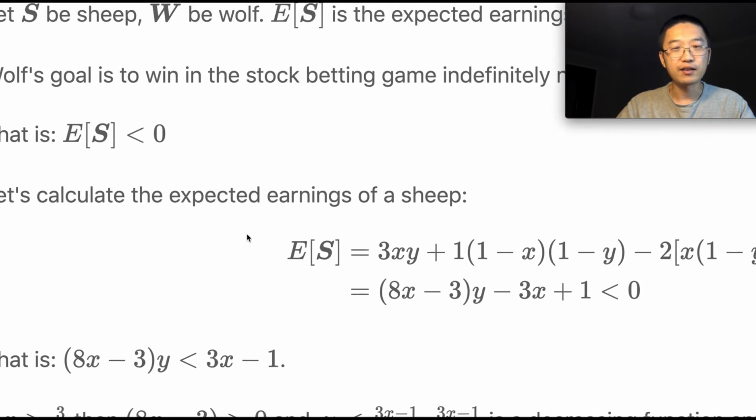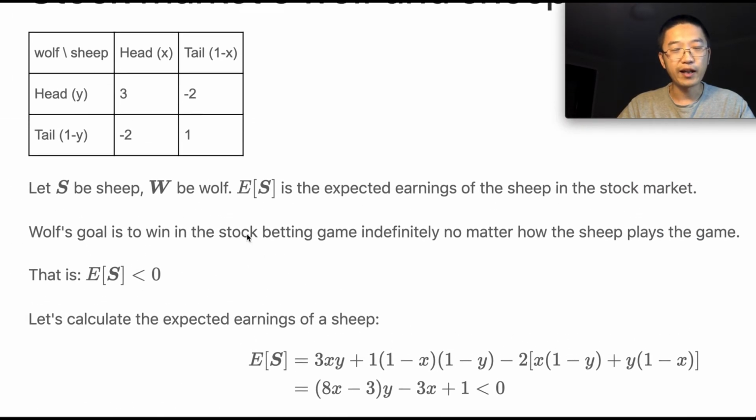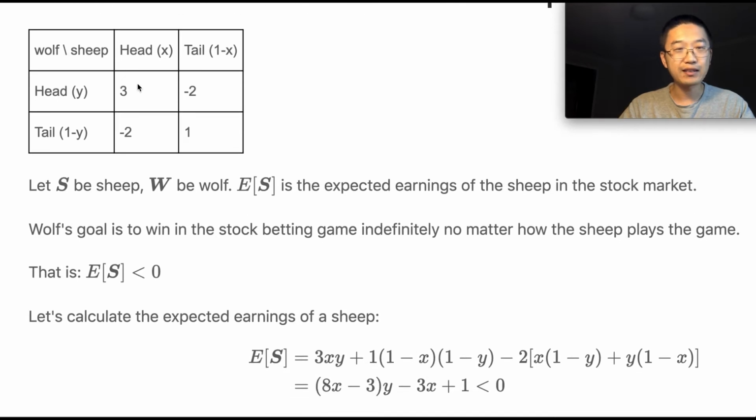And let's see what it looks like if we expand it. So the expected value of s is the return $3 times the probability y, probability x, plus 1 times the probability 1 minus y, 1 minus x, plus minus 2 times 1 minus y times x, minus 2 times 1 minus x times y.